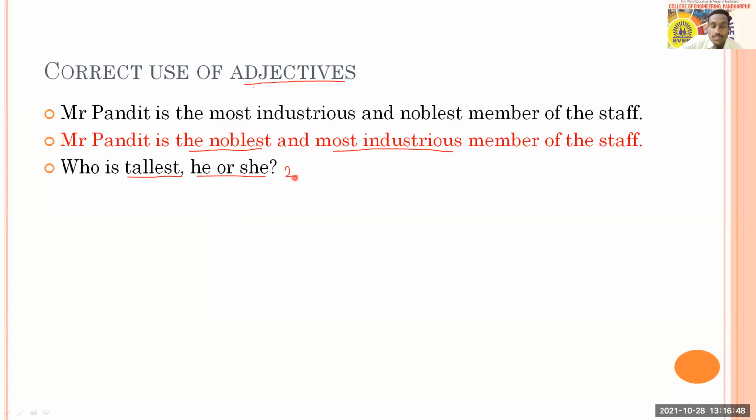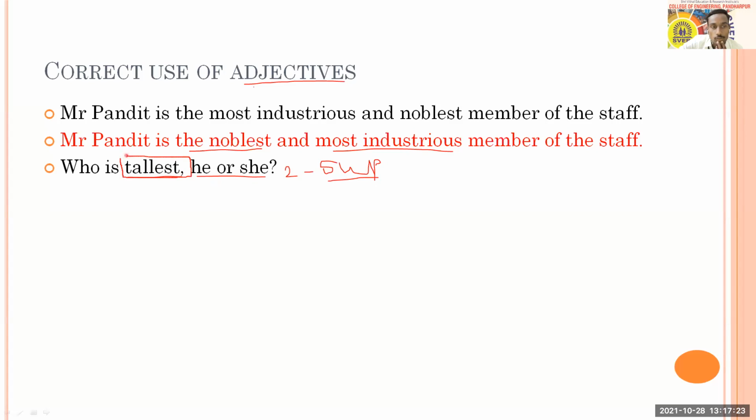When there are two persons, two objects, two things, two elements, in such a case, there is no superlative degree. You need to understand when you want to use superlative degree. At that time there are more than two elements. At least more than two elements should be there. In that case, you can use superlative. But here we have only two, so there is comparison between two. It can be in positive degree or comparative, but it can't be used in superlative form. So the problem is with tallest, and here we need to use comparative.